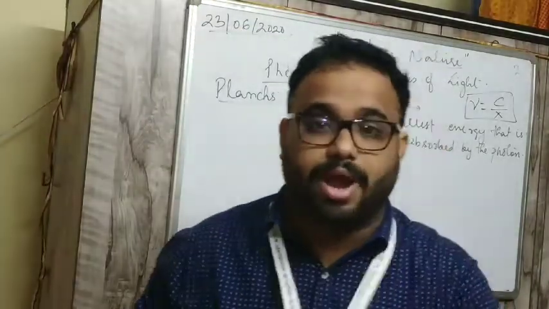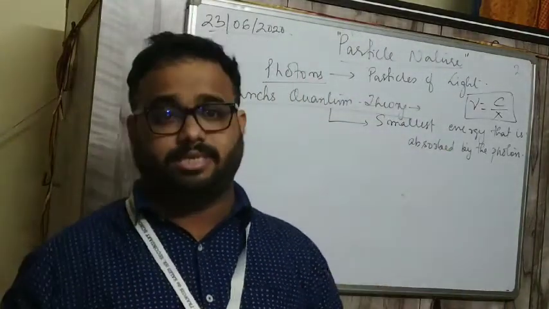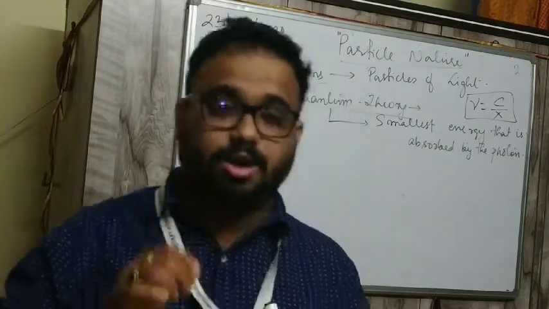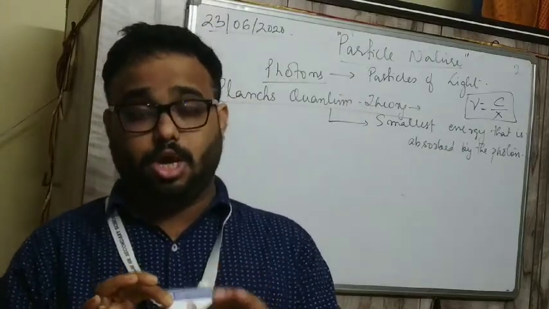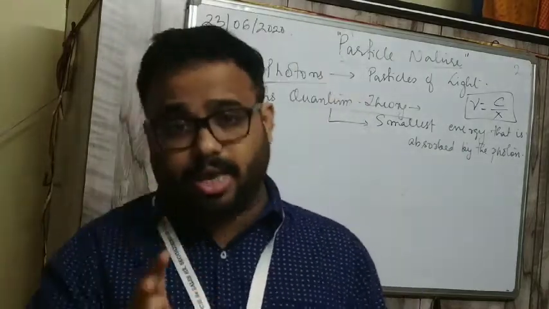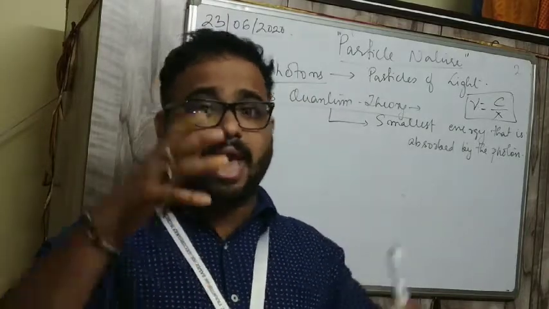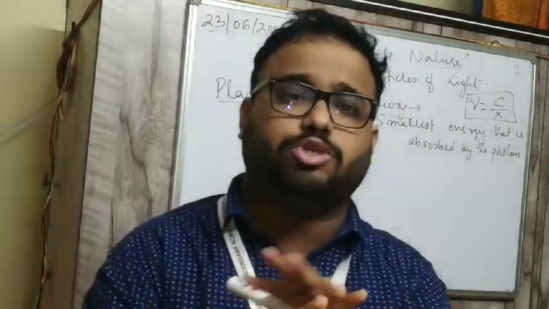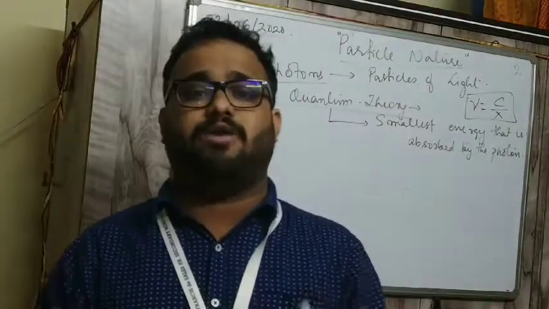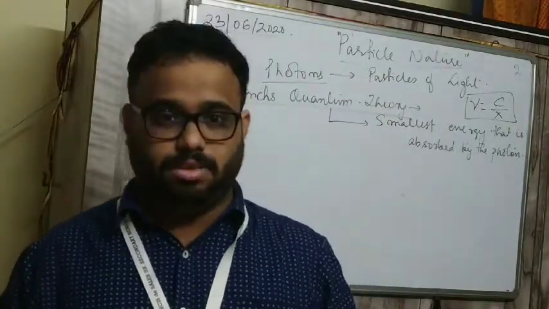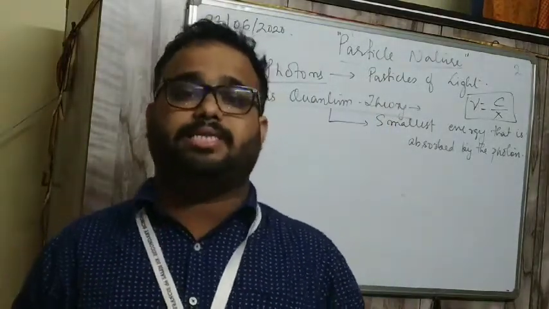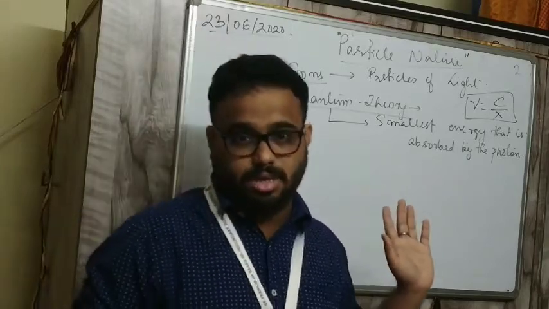Because it is absorbing all radiations and emitting only this color. Which means a body which emits and absorbs all sorts of frequencies is called a perfect black body. So in particle nature we will basically study about this particular thing.